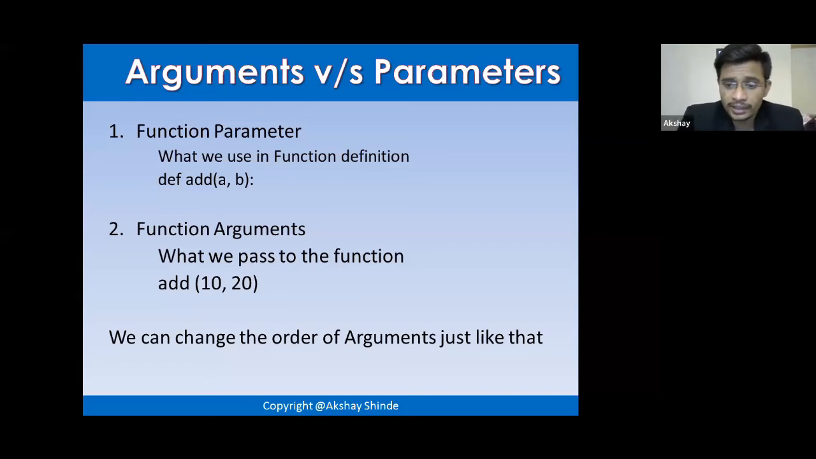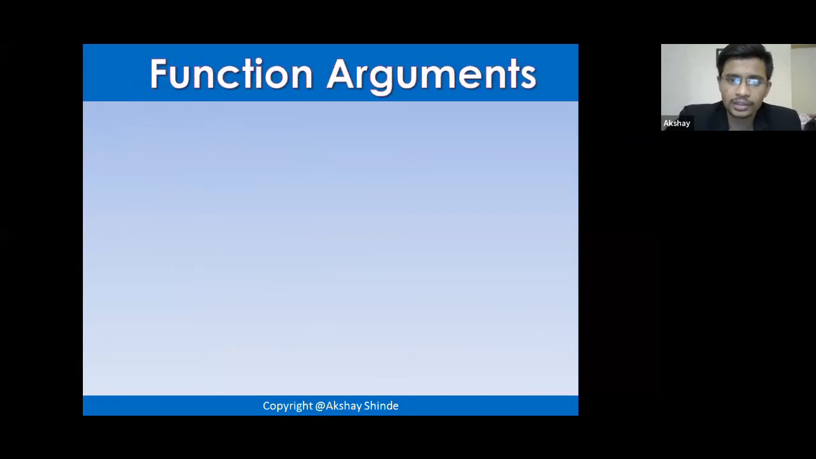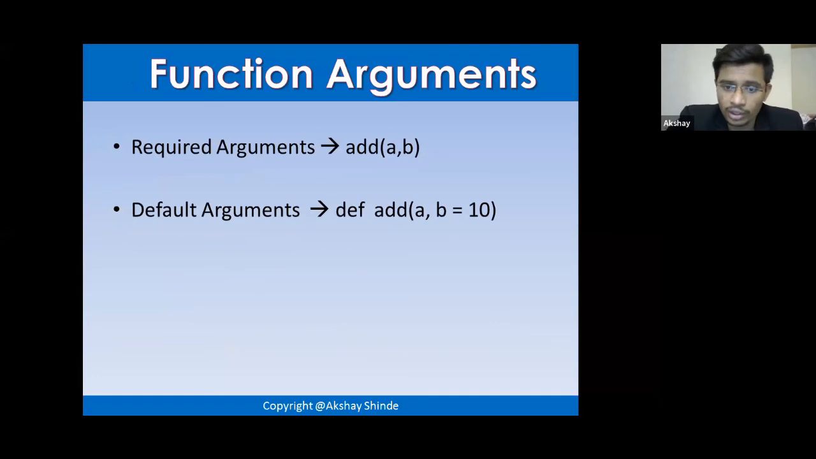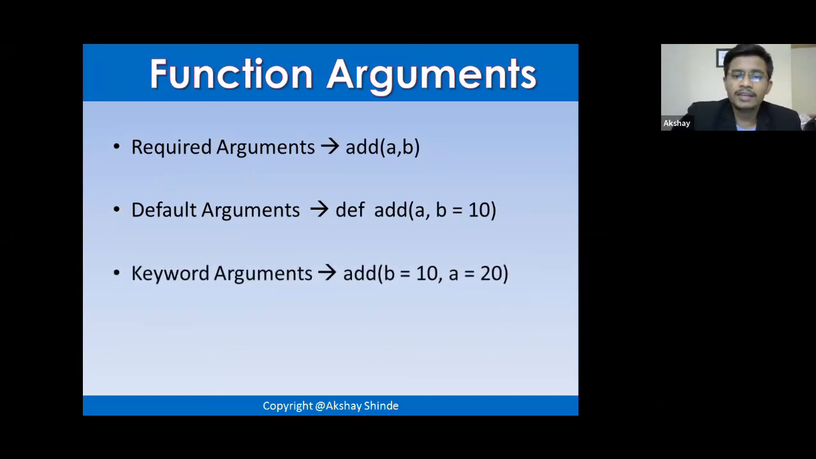For that there are a few types of arguments that you need to know, and here are those. The first type of function argument is required arguments, which are necessary. Then we have default arguments, and then we have keyword arguments. Right now I was talking about keyword arguments. I'll explain the first two later on.